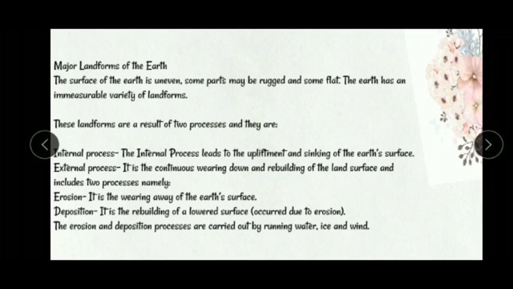The internal process leads to the upliftment and sinking of the earth's surface. External process is the continuous wearing down and rebuilding of the land surface and includes two processes, namely erosion and deposition. Erosion is the wearing away of the earth's surface. Deposition is the rebuilding of a lower surface. It occurs due to erosion. The erosion and deposition processes are carried out by running water, ice and wind.